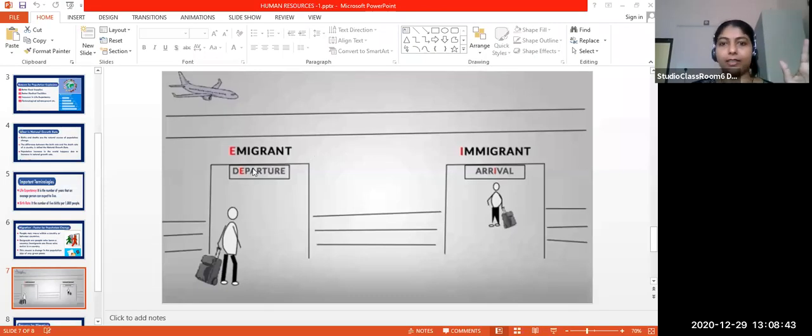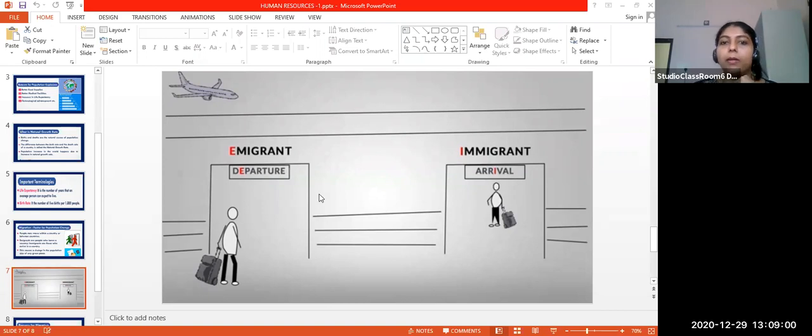Confusing? Yes, ma'am. Okay, then I'll give you an easy way to remember. See, departure and arrival, is it clear? Emigrant means you are leaving the country. Immigrant is arriving. That's why I have given this E. Departure, leaving, the first letter is E. And arrival, the fourth letter is I.